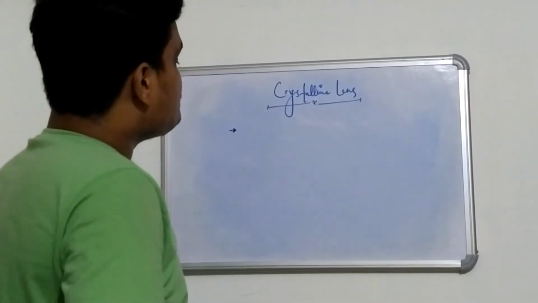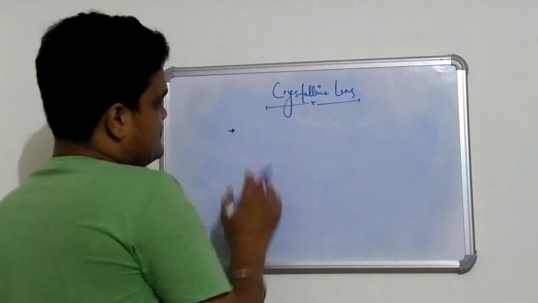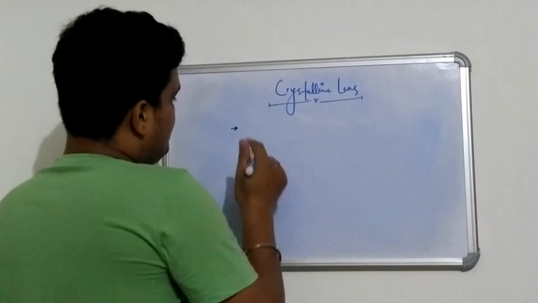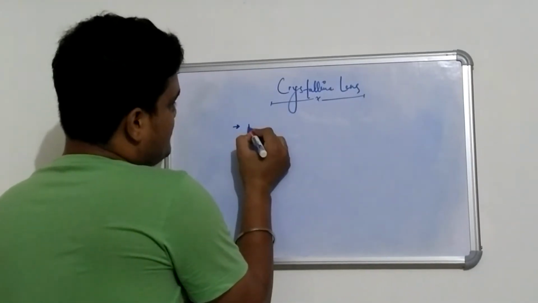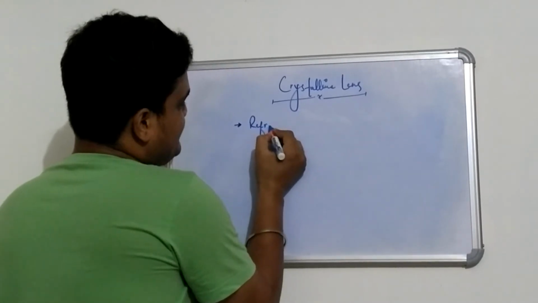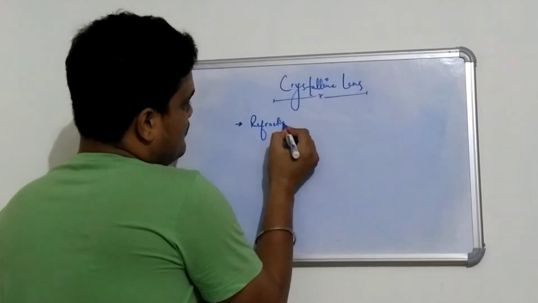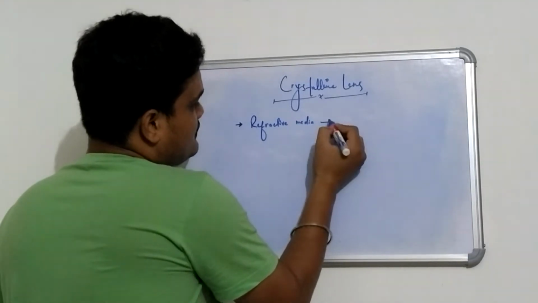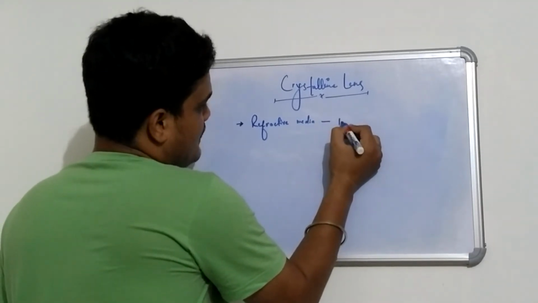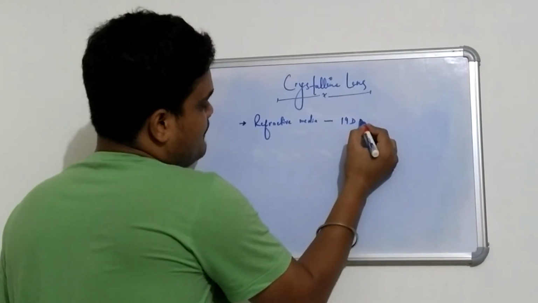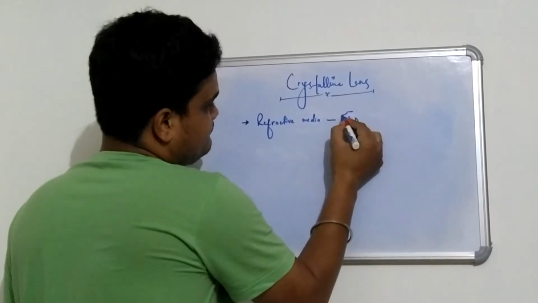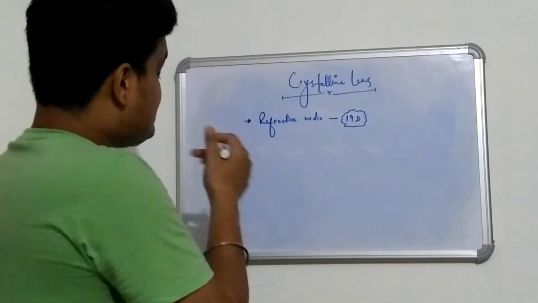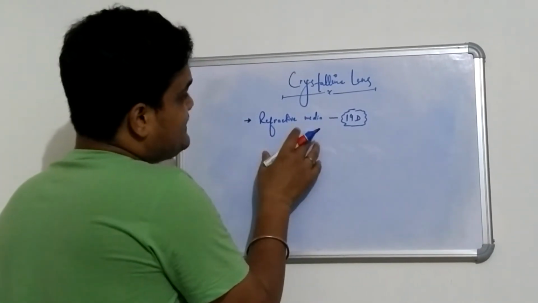So today we are going to talk about the crystalline lens. The crystalline lens, which is present in our eyeball, is one of the refractive media, a very important refractive media which consists of about 19 diopter of refractive power. So the crystalline lens is one of the refractive media.